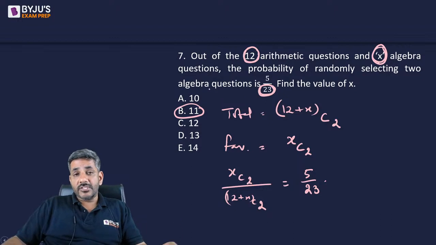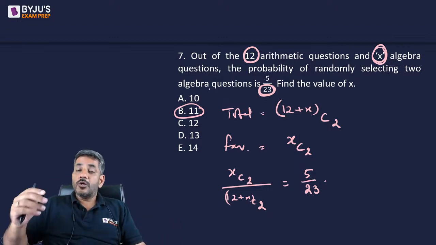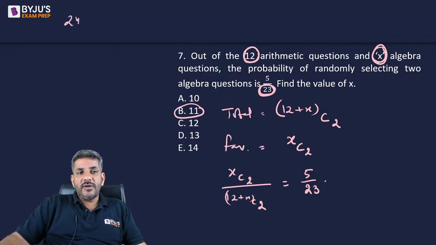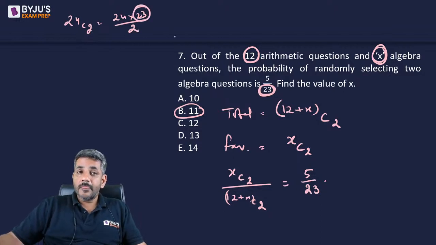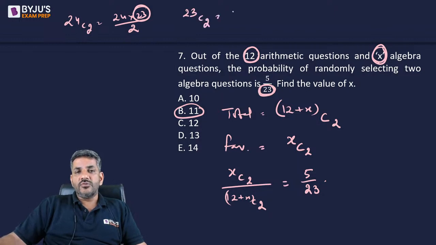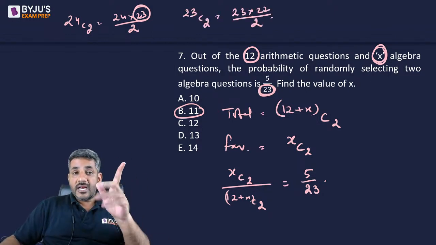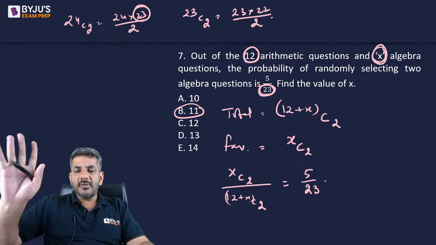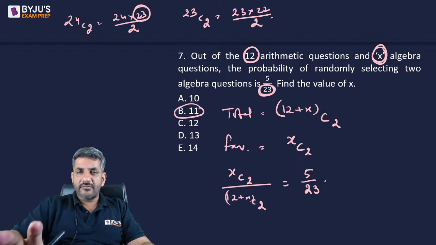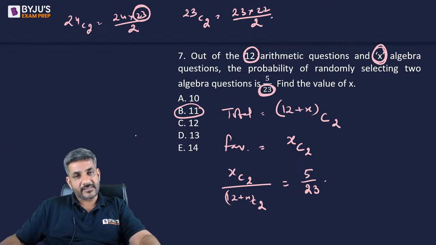It can be 12 as well, because if there are 12 algebra questions, total would be 24. The value of 24C2 is 24 into 23 by 2, because of which 23 can come in the denominator. Or if X is 11, total number of questions is 23C2, and 23C2 is 23 into 22 by 2, and because of that also we can have 23 in the denominator. But most probably my answer will have either 11 or 12 as the value of X.